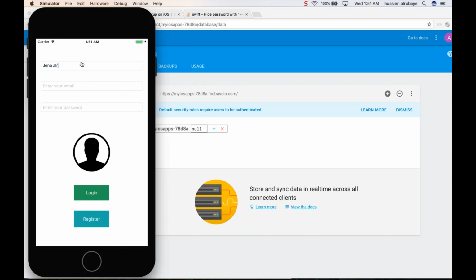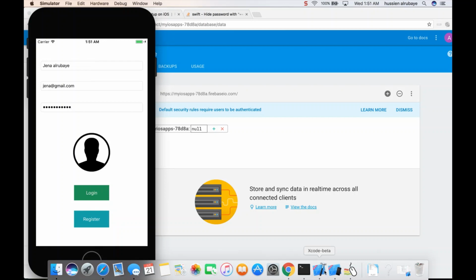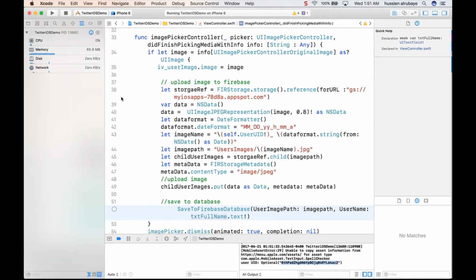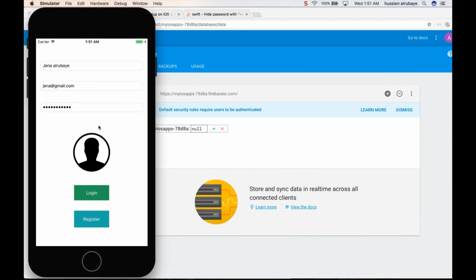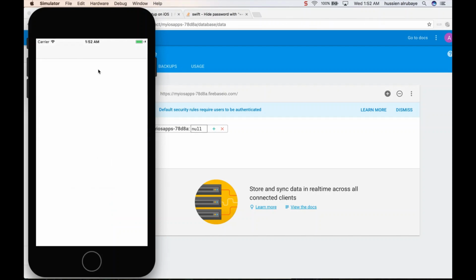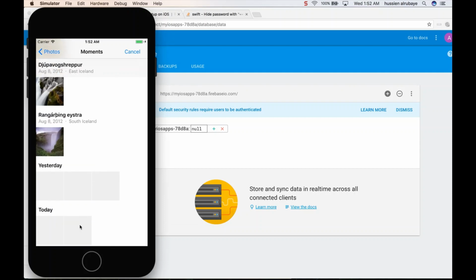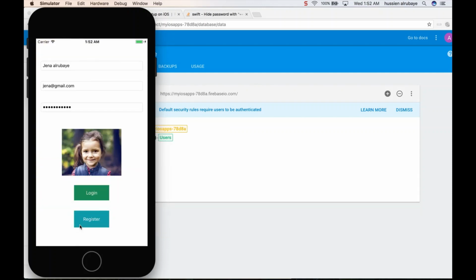So Jenna Al-Rubai, and enter her email, jenna@gmail.com, and the password should be abc12345. First she should log in because she is already part of the community. Let me make sure she logged in already or had any problem. Yes, she logged in here. Now that she has logged in, she could select an image. Why does she have to log in before she selects an image? Because of authentication. No one could upload an image if he is not authorized.